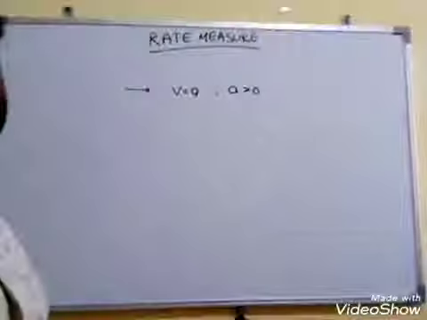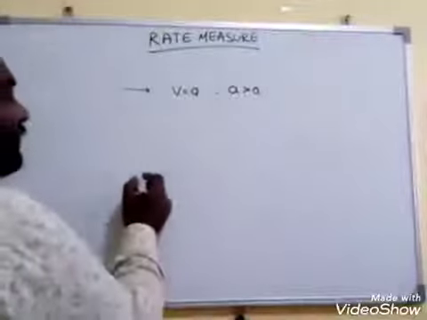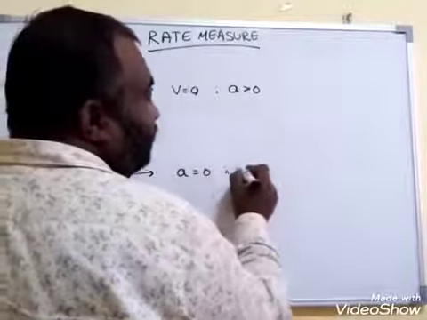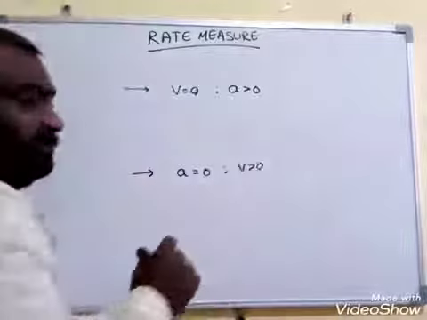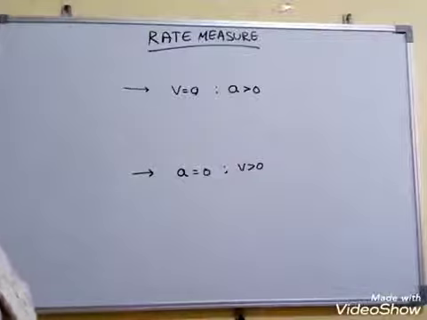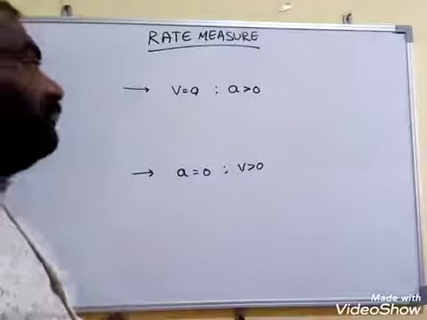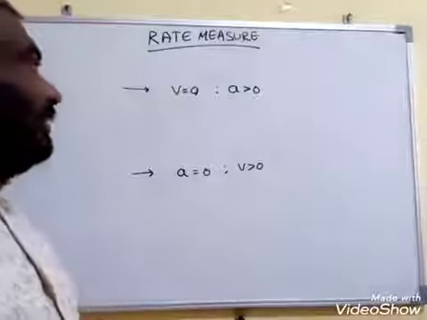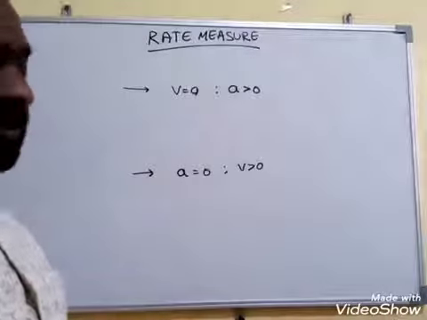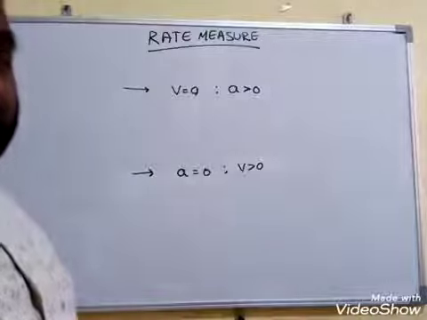Is it possible? And the other condition is A is equal to 0 and some V is possible. Are there any possibilities? Both conditions are possible. A particle can have zero velocity but nonzero acceleration, and the other one is the acceleration may be 0.